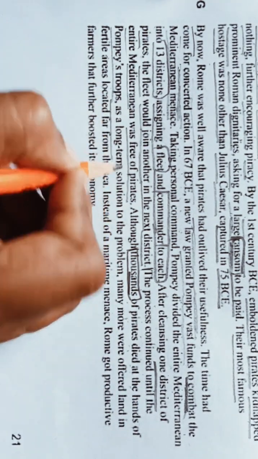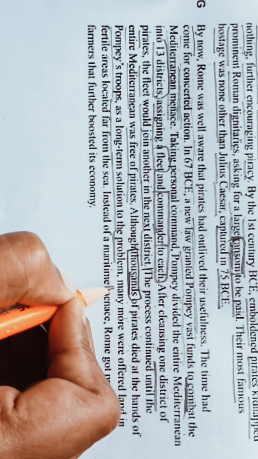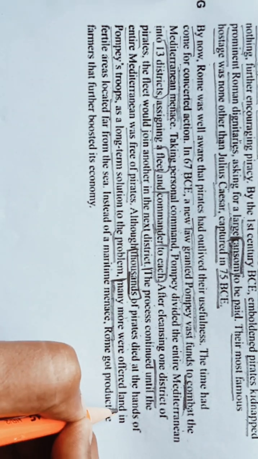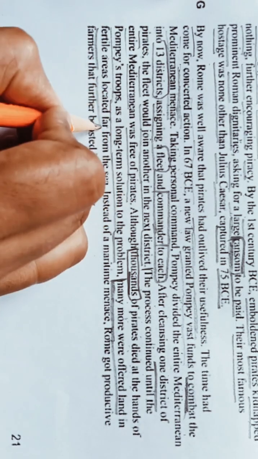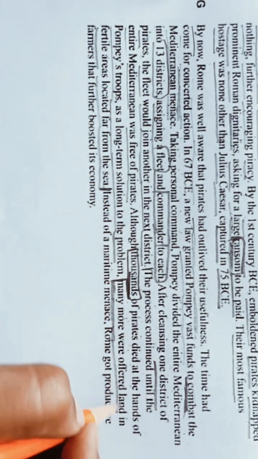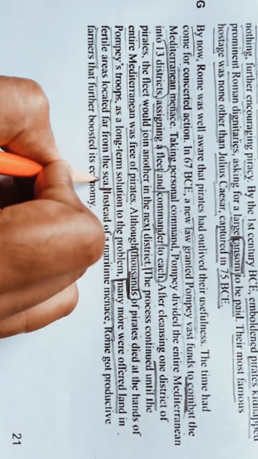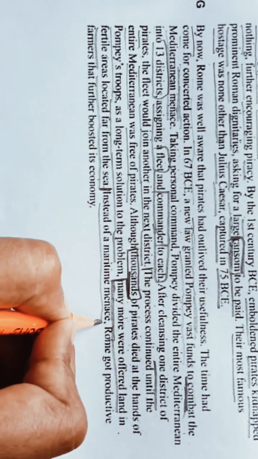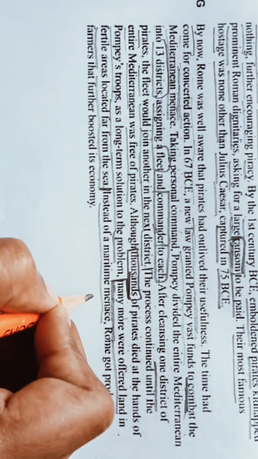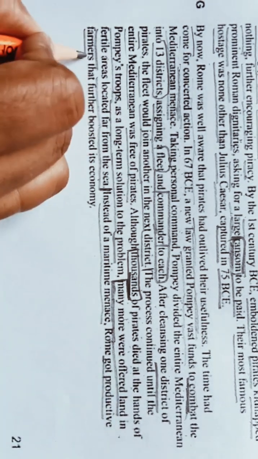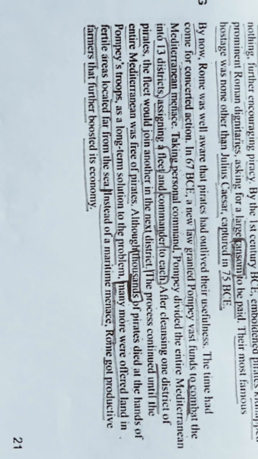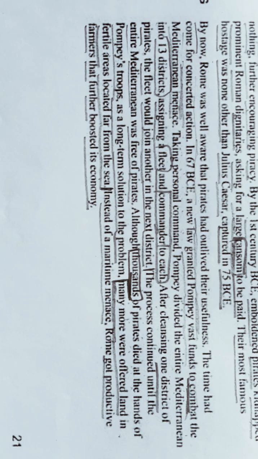As a long-term solution to the problem, many more were offered land, okay, in fertile areas located far from the sea. So many pirates were offered land in fertile areas located far from the sea. Instead of a maritime menace, what do I mean? Maritime menace means connected with sea. Okay, Rome got productive farmers that further boosted its economy. Okay, so now let's see our questions.